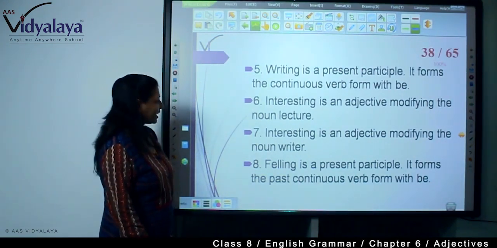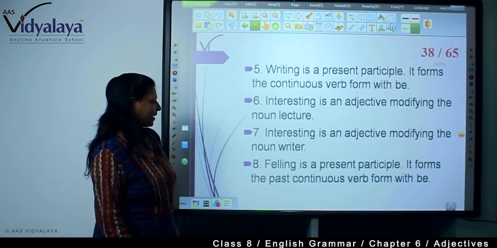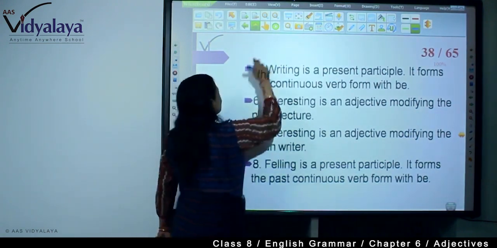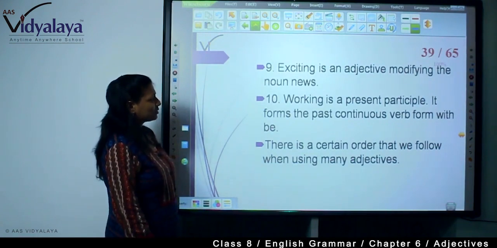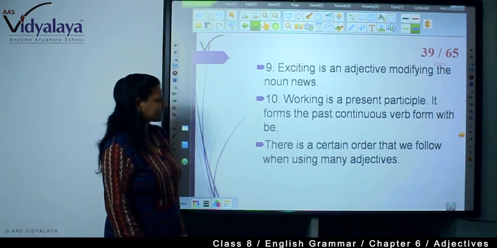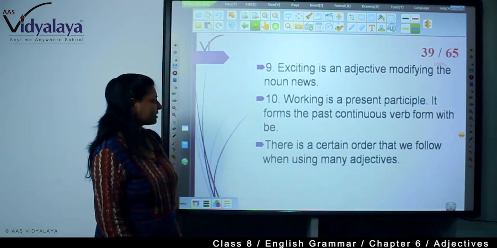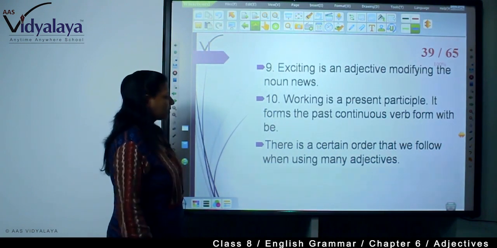Interesting, adjective modifying lecture. Interesting, adjective modifying writer. Falling, present participle with the past continuous verb. Exciting, adjective modifying news. Working, present participle and past continuous form with be. There is a certain order. This exercise is over.